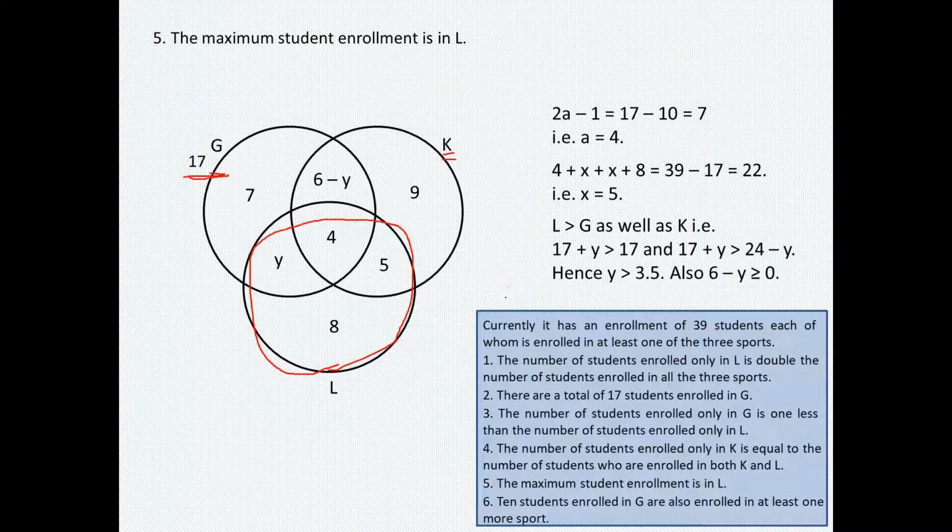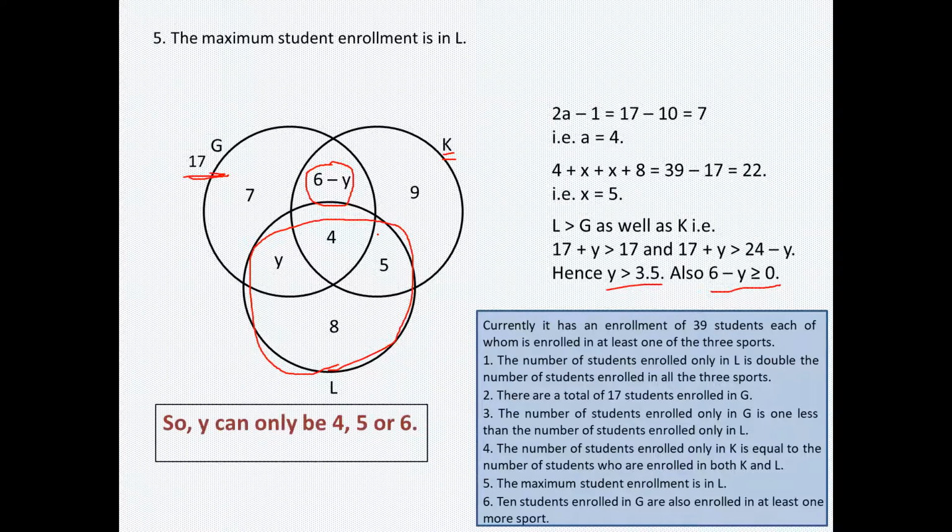Solving these two, you get Y is greater than 3.5, and also we get 6 minus Y is greater than or equal to 0. Where does this value come from? This variable obviously cannot be negative, so it has to be greater than or equal to 0. So from this whole thing we get to know that Y is greater than 3.5, and the second piece of information says Y is less than or equal to 6. Hence we get to know that Y can only be 4, 5 or 6: greater than 3.5, less than or equal to 6.